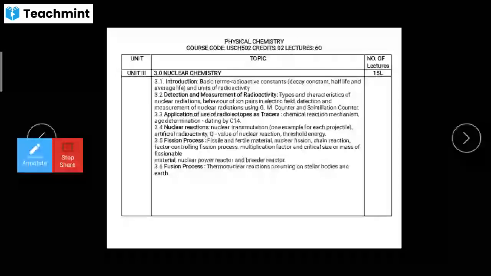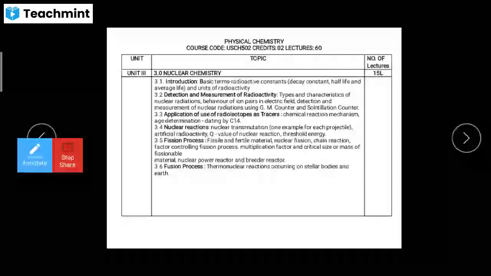Then the application of radioisotopes as tracers. In that we have to use the isotope as a tracer. A tracer is used in a minimal amount for the study of the reaction mechanism, and age determination by dating with carbon-14. Then nuclear reactions: we have to see what nuclear transmutation reactions are with examples, then artificial radioactivity, Q value of the nuclear reaction, threshold energy, and the fusion process, which we have to see in detail under nuclear chemistry.